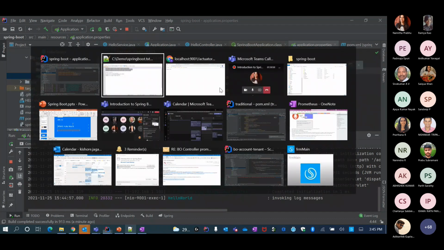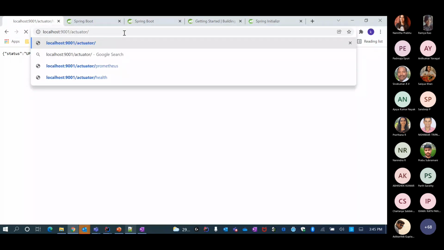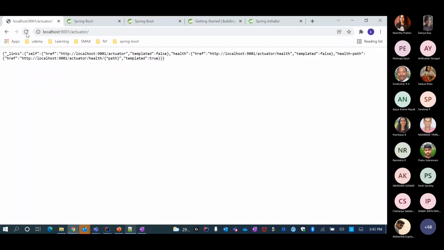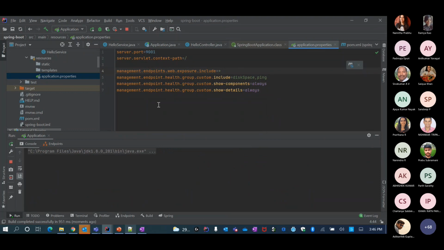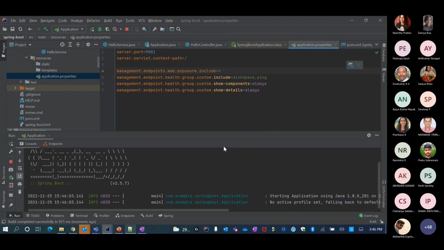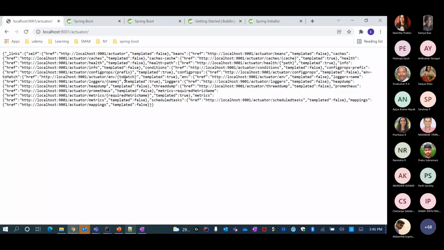That's all I do here. Now I go here and say actuator. Oh, I have not restarted the application. Yeah, so see, a lot more metrics, right?